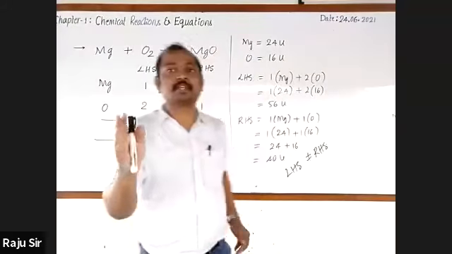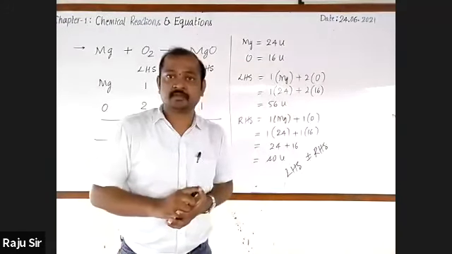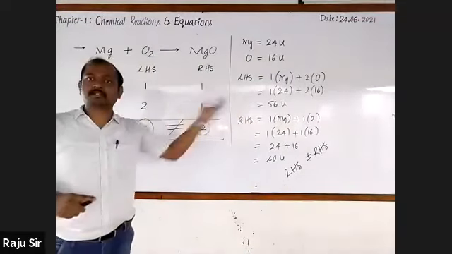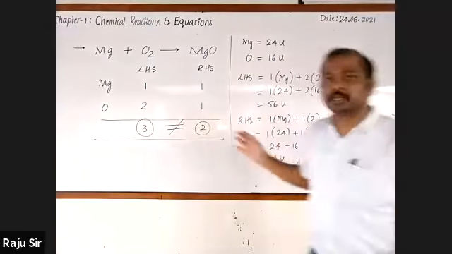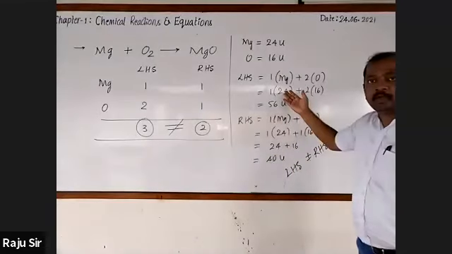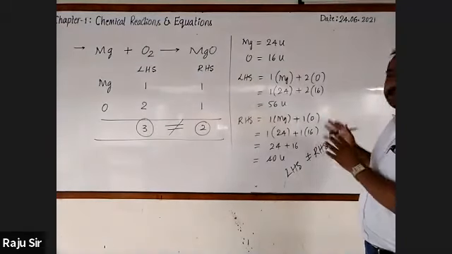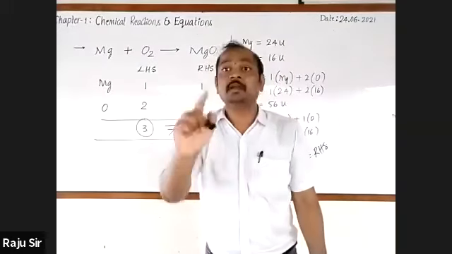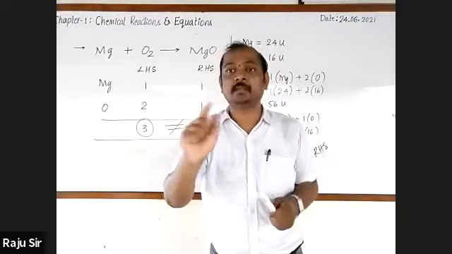According to the law of conservation of mass, the mass of the reactants is equal to the mass of the products. Is it not? That is the simple way of knowing the statement of the law of conservation of mass. Here, is that law of conservation of mass satisfied? No. So if it is not satisfied, we call such a chemical equation an unbalanced chemical equation. Got it? It is also called a skeletal chemical equation.